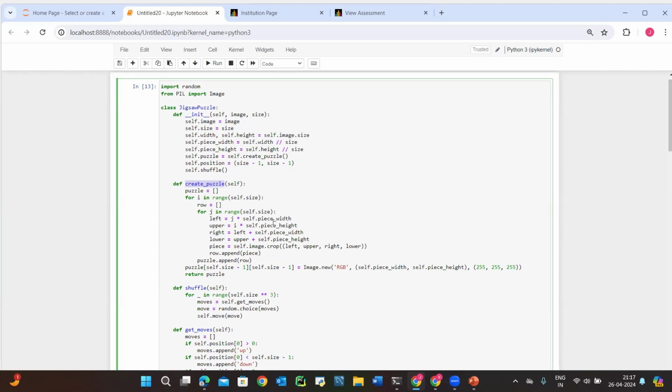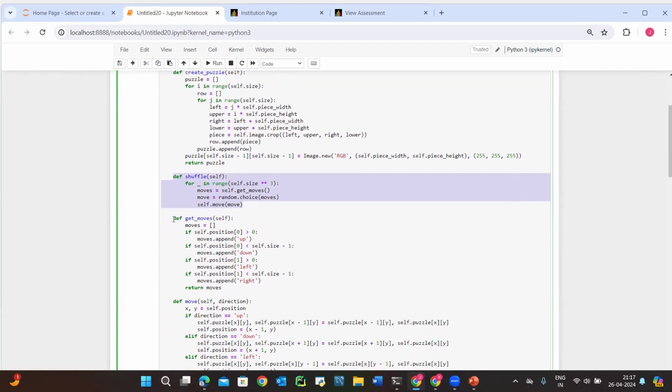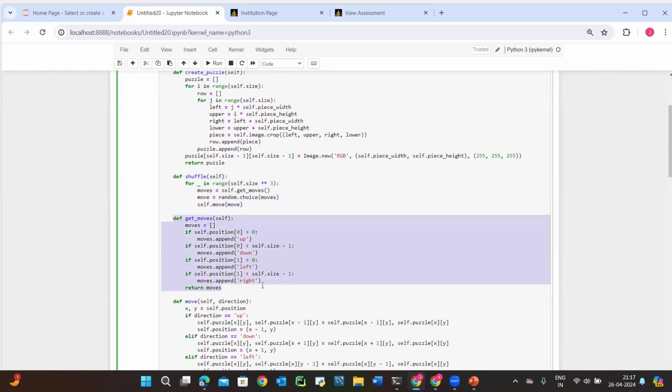Next comes the shuffle method. Here the shuffle method is used to shuffle the puzzle pieces randomly. We also have the get moves method, which is called to determine the available moves, and then a random move is selected and executed using the move method. The get moves method determines available moves like up, down, left, and right based on the current position of the empty space.